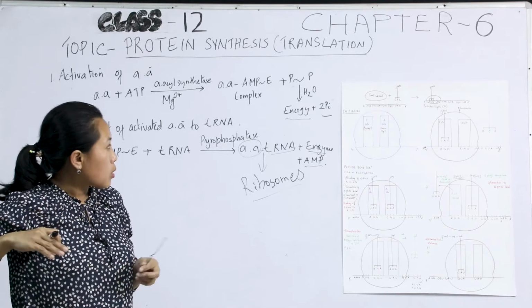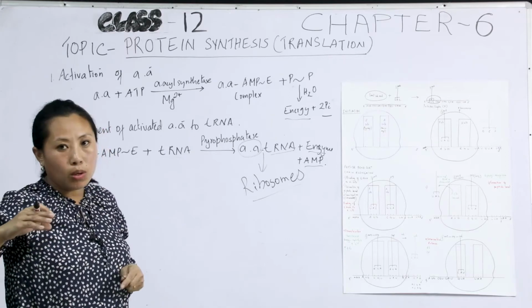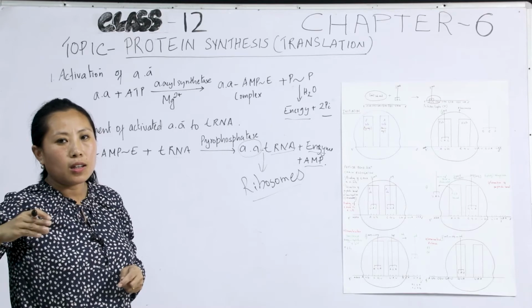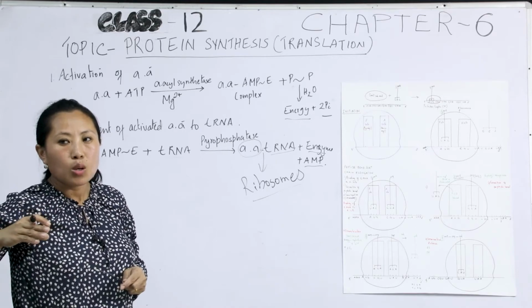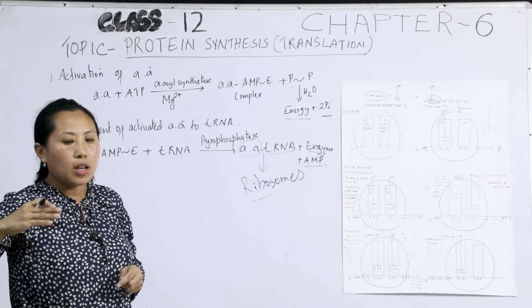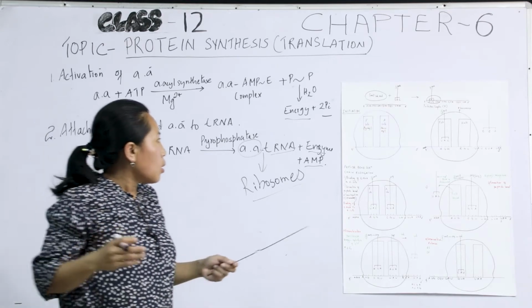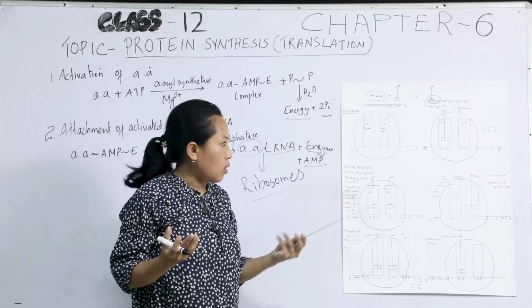Also, this reaction is catalyzed by the enzyme aminoacyl synthetase. As such, there have to be at least 20 types of aminoacyl synthetase to catalyze the different amino acids combining with the tRNA. Okay, so now with that, initiation is started.